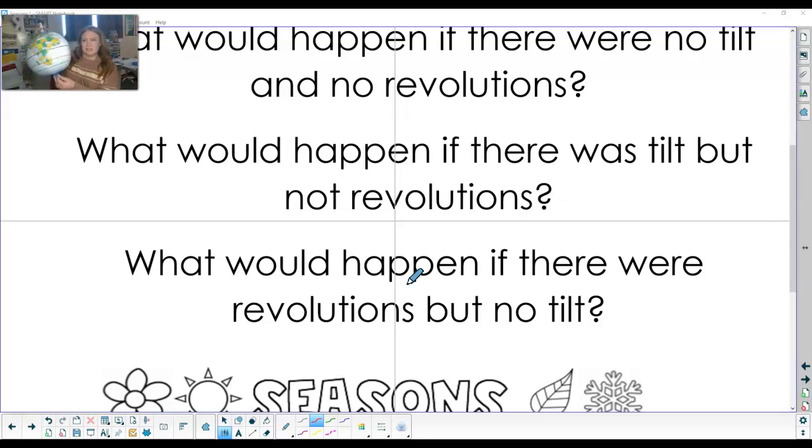So rotations actually have nothing to do with seasons either, right? That makes day and night. But years, right? Summer, spring, winter, fall is going around the sun, making a year. But it has to be tilted and be making that revolution around the sun.